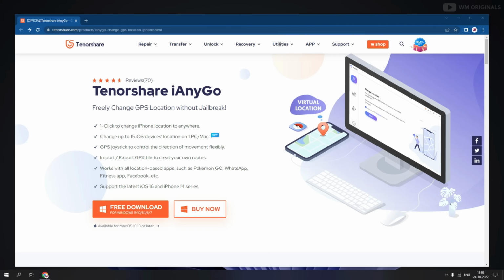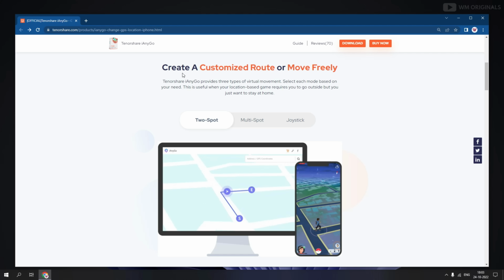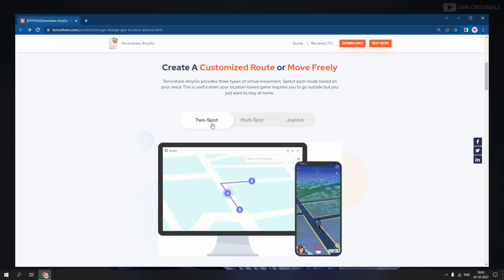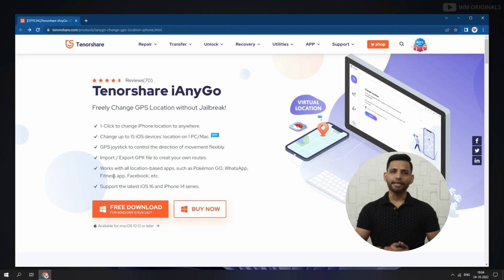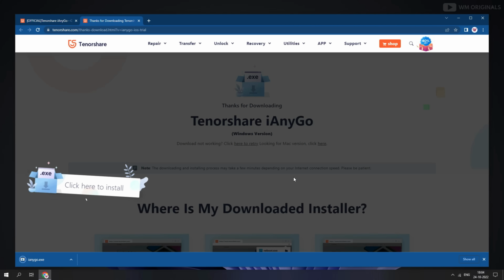The best thing about Tenorshare iAnyGo is that we can freely change GPS location without jailbreak, and this works on all location based apps and games such as Pokemon Go, WhatsApp, or social media apps such as Snapchat and Facebook as well. Using iAnyGo, we can create a customized route or move freely using 2-spot, multi-spot or joystick. This also offers many more advanced features like cooldown timer, historical records, import or export GPX file, and the best thing, it works on up to 15 devices. Wow, that's just fantastic.